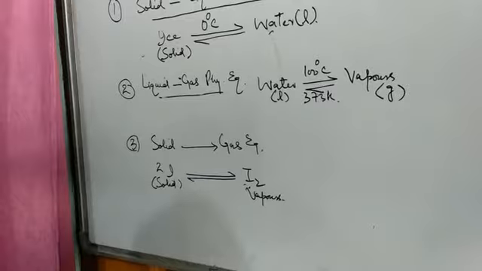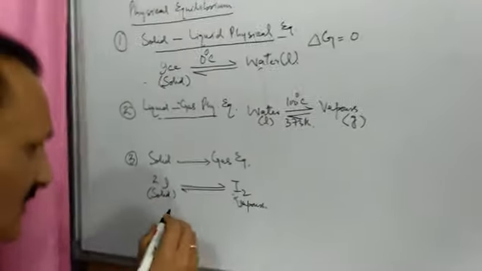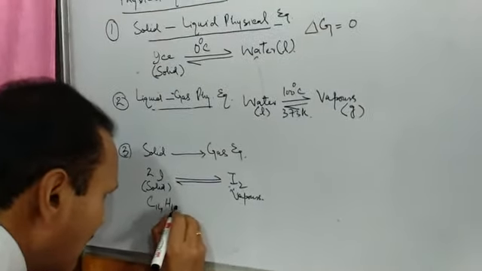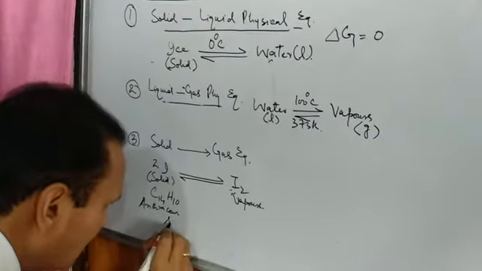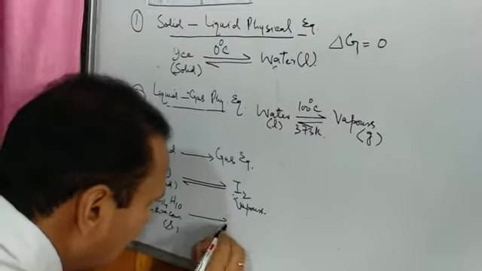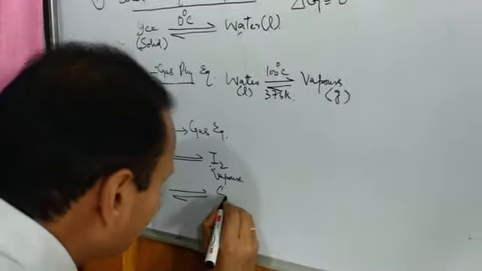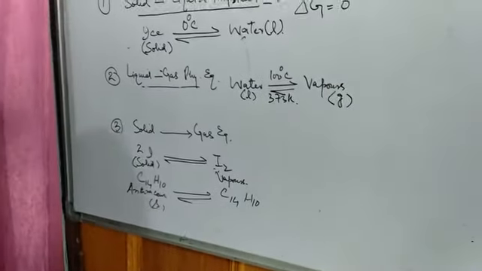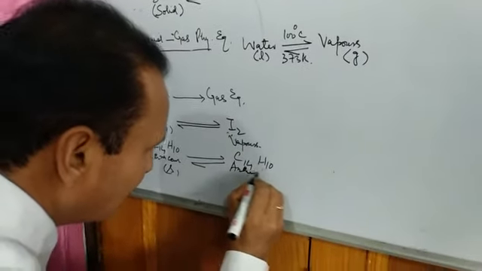Let me take another example of this solid gas physical equilibrium. This is C14H10. This is anthracene. Anthracene in solid state. When it is heated at a certain temperature, what happens? It again changes to the same molecular formula, C14H10, again anthracene, but not in solid state. It is in vapor.